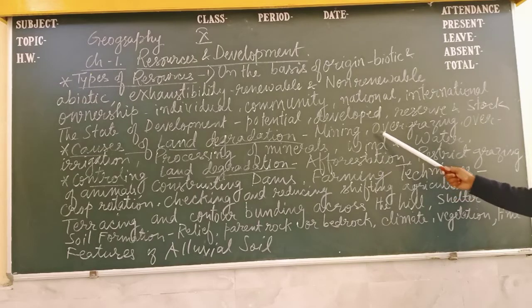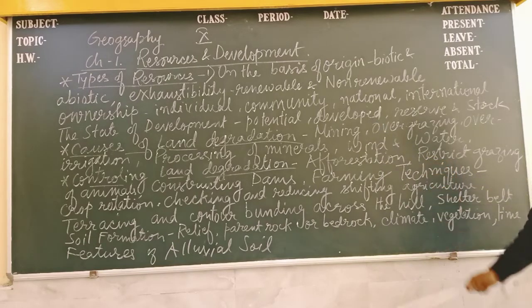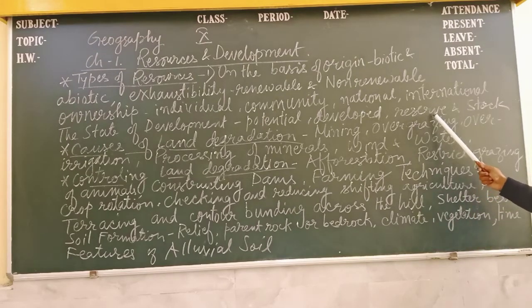Next one, developed resources. We don't have that much technology, we cannot develop that type of resources. Next one, reserve. We have the reserve, but we will use that in the future. In the same way, stock is also a subset of reserve.